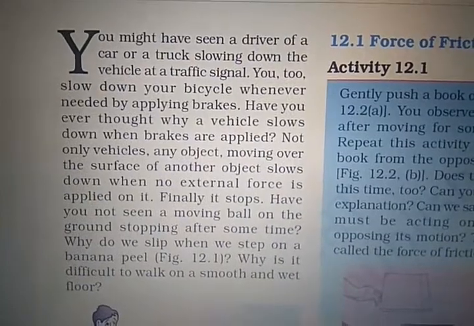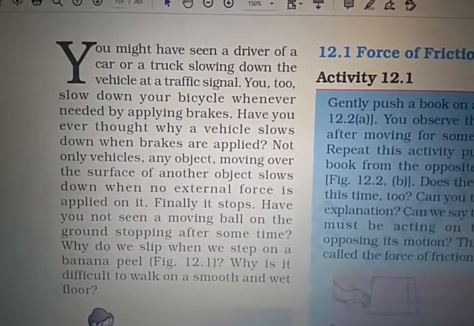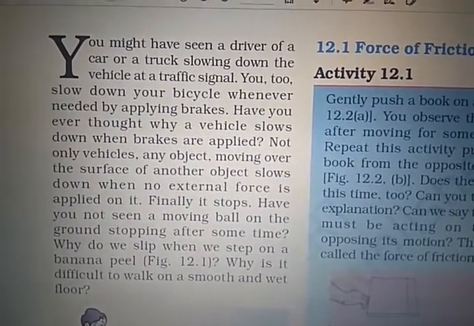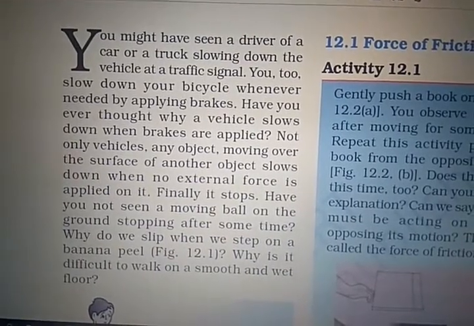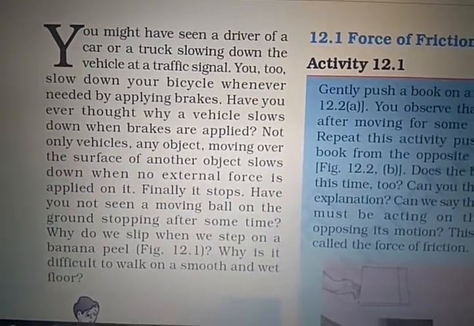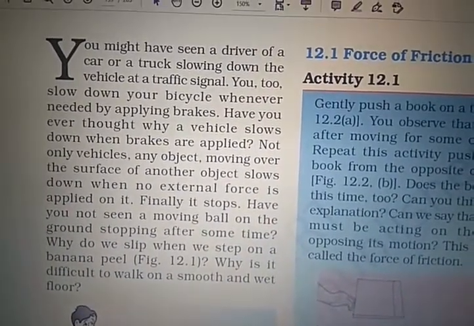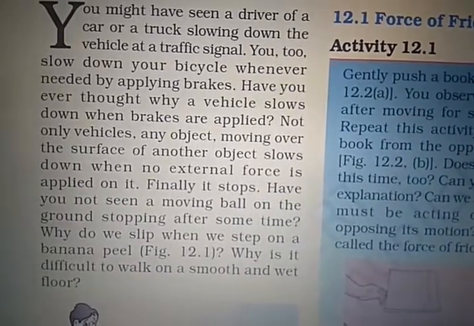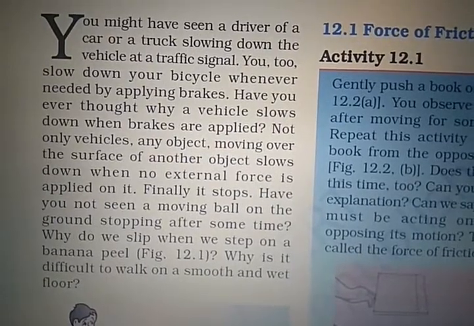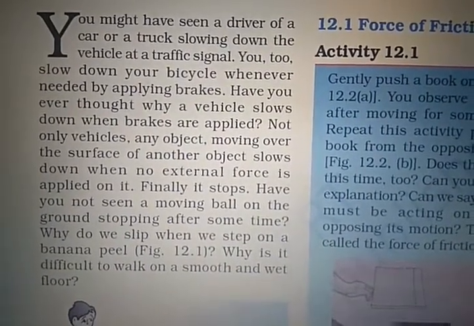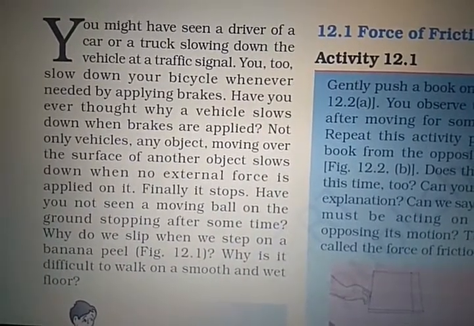You might have seen the driver of a car or a truck slowing down the vehicle at a traffic signal. You too slow down your bicycle whenever you need to by applying brakes. Have you ever thought why the vehicle slows down when brakes are applied? Not only vehicles, any object moving over the surface of another object slows down when no external force is applied to it. Finally it stops. Have you not seen a moving ball on the ground stopping after some time?